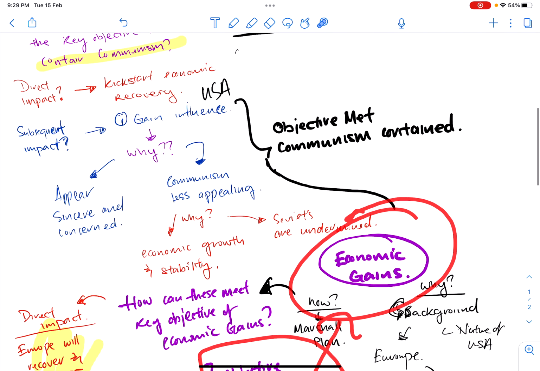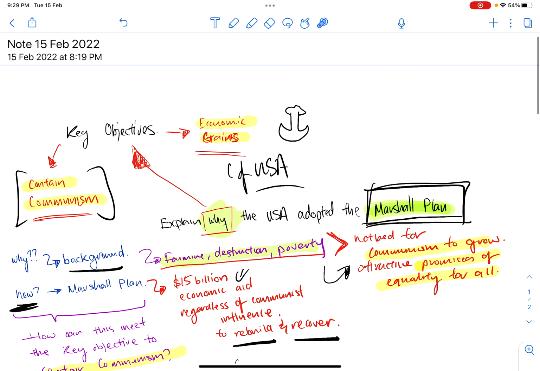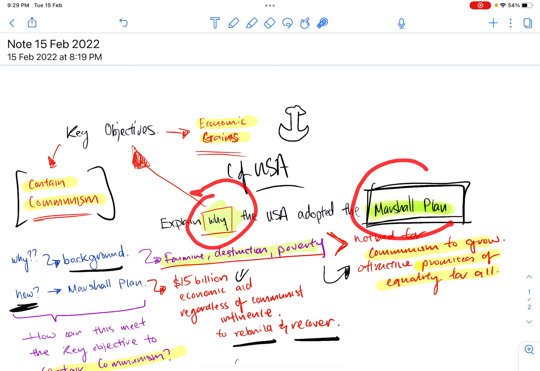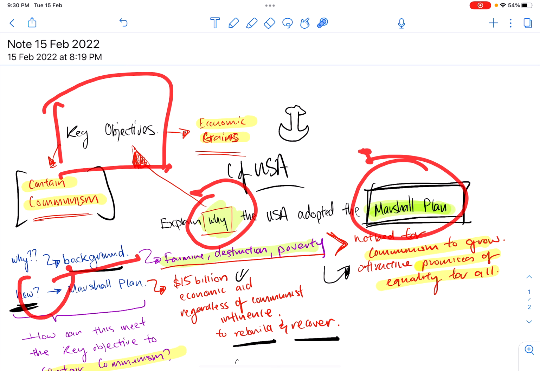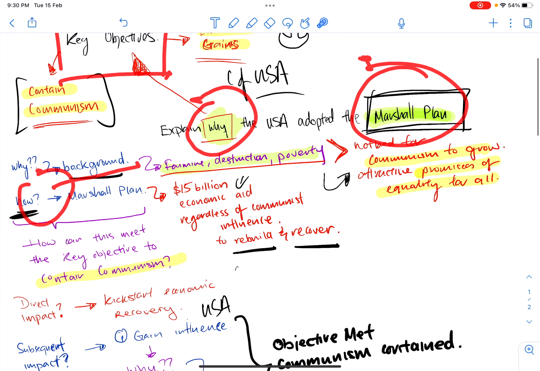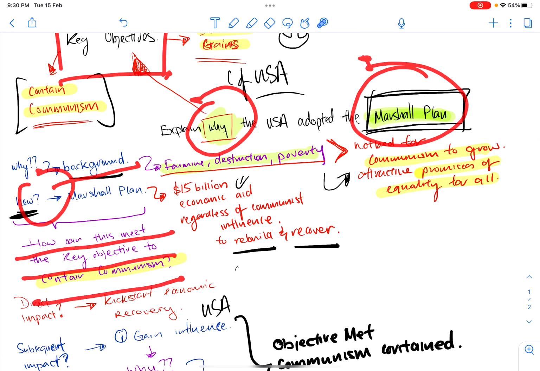So in a nutshell, when you write your essay, right, when you see the why question and you see a policy or event, make sure you find out what is the key objectives first. And then you're going to slowly explain. Write about the background, write about the how, and then write about how these things are going to meet your key objective, right? All your details.